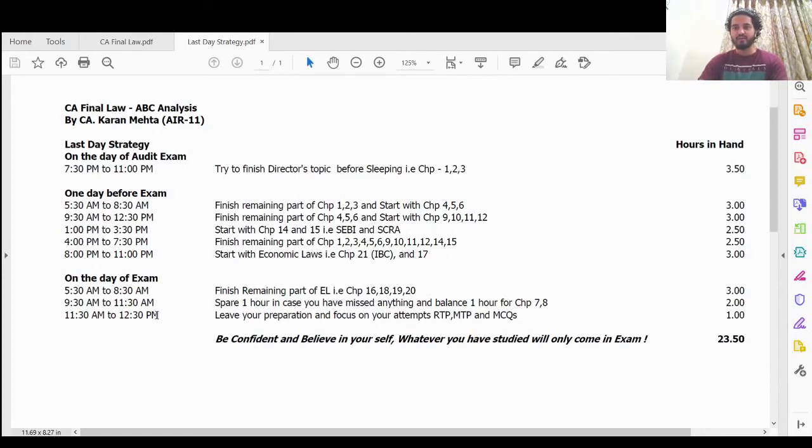If you have studied everything, RTP, MTP, study material, and you have solved all questions given by the institute, and you know each and every topic and provision thoroughly of all the A category and B category chapters, I am definitely sure 40 marks you will get and 60 will also come. That will depend on the strategy you execute in the exam. For that I also made a video on how to utilize those 15 minutes for the CA final exam, the link of which I'll share in the description. If you haven't seen it, watch it too. That will also boost your preparation.